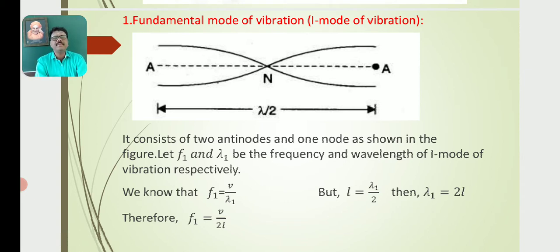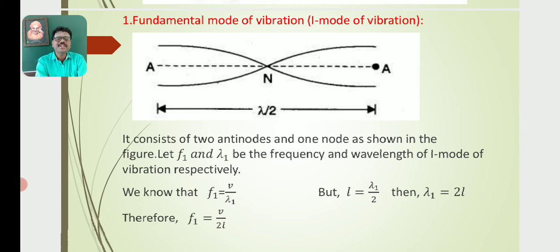Usually in the fundamental mode of vibration, the system consists of two antinodes and one node, as shown in the diagram. The distance between node to node must be equal to half of the wavelength, where half of the wavelength, that means lambda by 2, is equal to the length of the rod. Let F1 and lambda 1 be the frequency and wavelength of the first mode of vibration respectively.